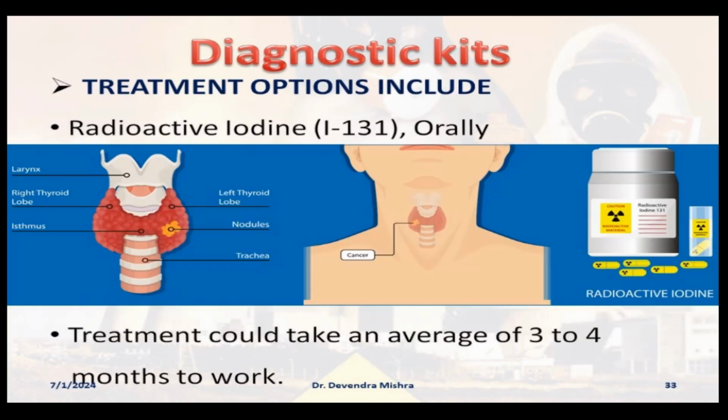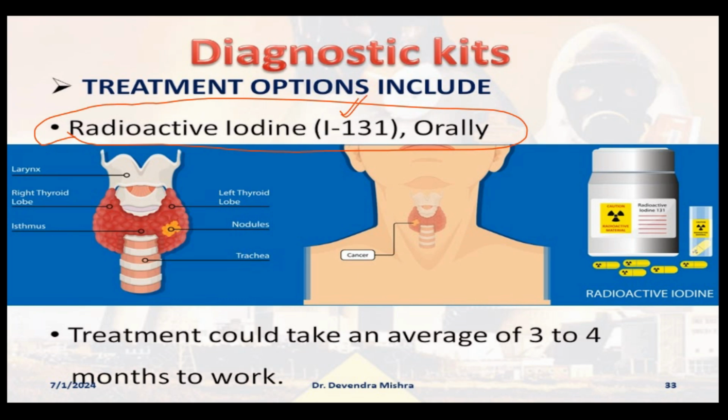And what is the treatment of this hyperthyroidism? Generally people suffer from hyperthyroidism; it is not rare, but not very common either. When people suffer from this, what is the treatment? Radioactive iodine oral doses would be given to that particular person. Iodine 131, it is radioactive in nature.